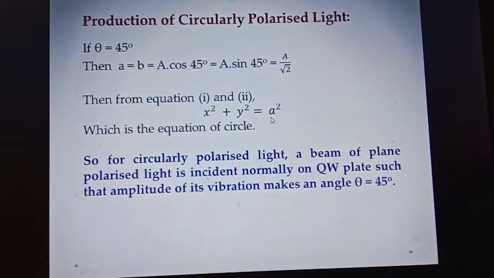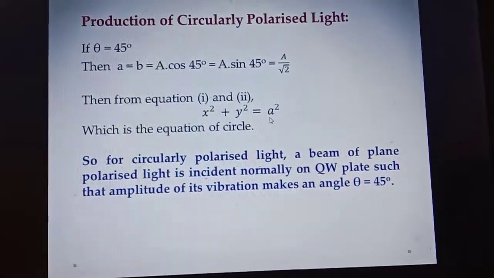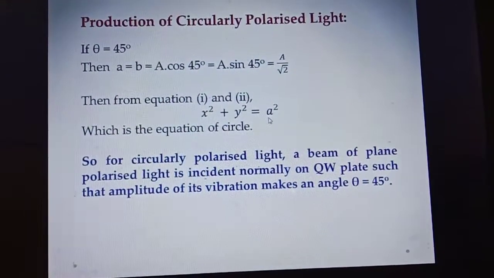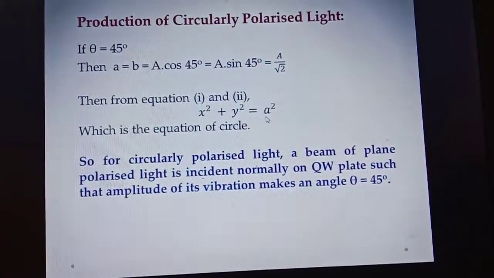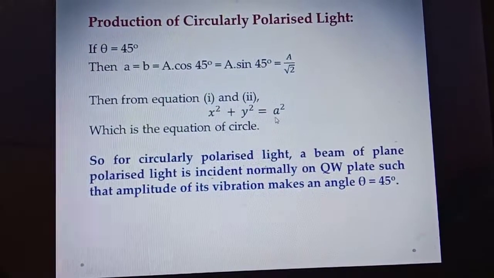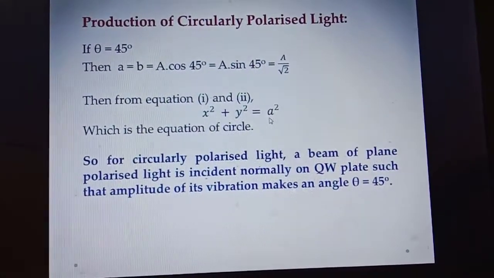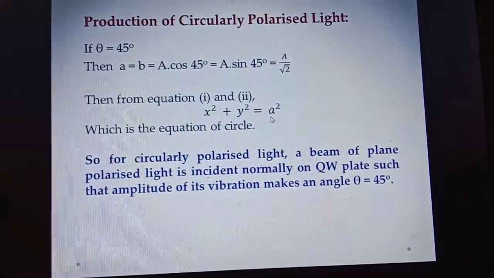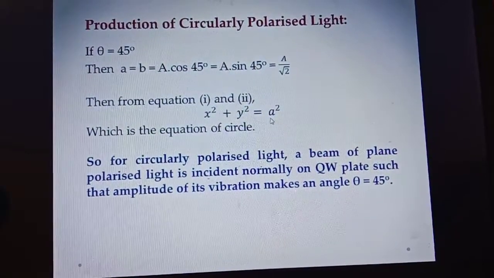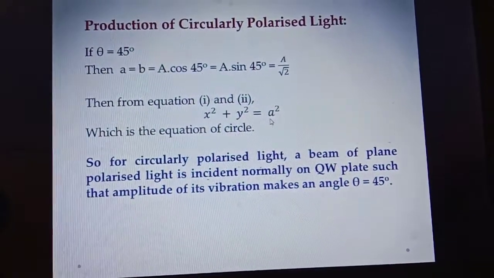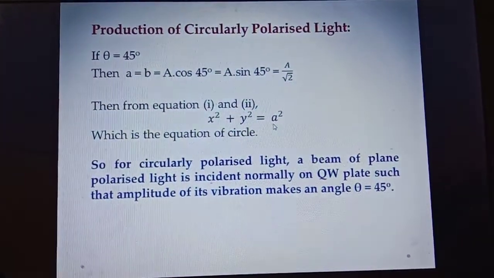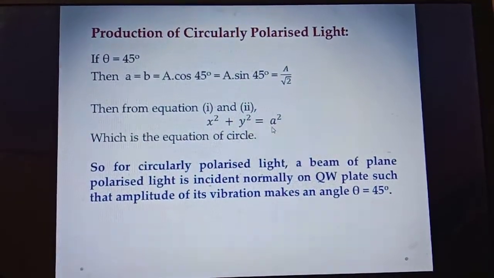If a plane polarized light is incident on a quarter wave plate such that its vibration makes an angle theta other than 45 degree, 90 degree and 0 degree, then we get elliptically polarized light. And if we incident a plane polarized light normally on a quarter wave plate such that the amplitude of the plane polarized light makes an angle 45 degree with the optic axis of the quarter wave plate, then we get circularly polarized light. So this was the theory of production of circularly and elliptically polarized light.